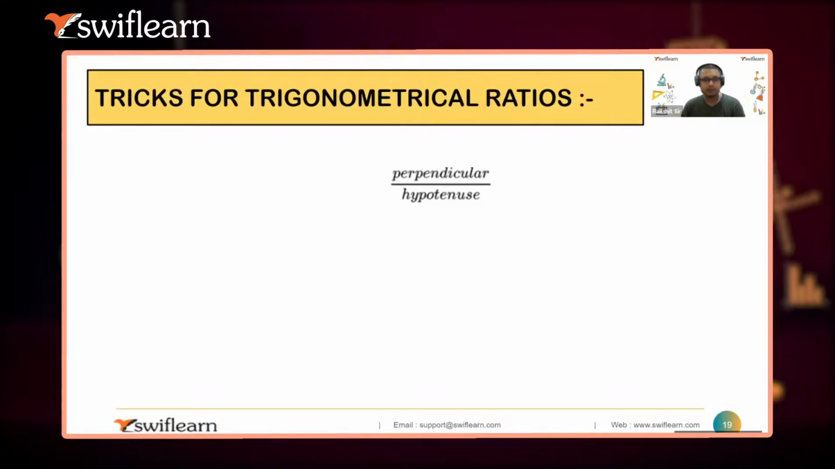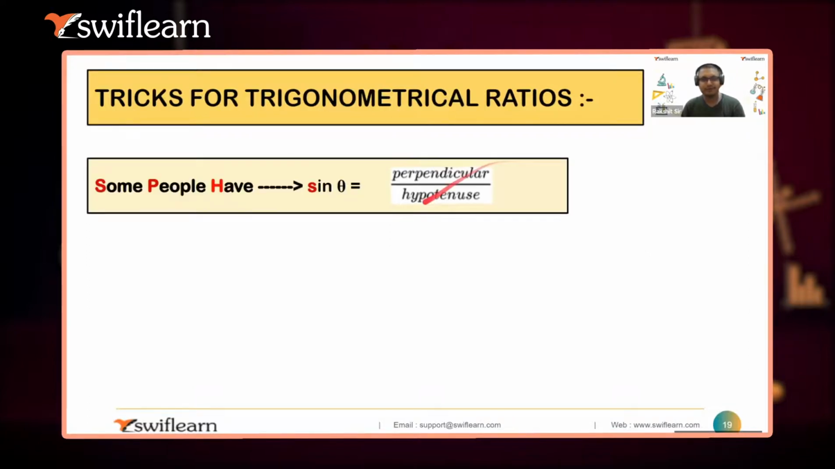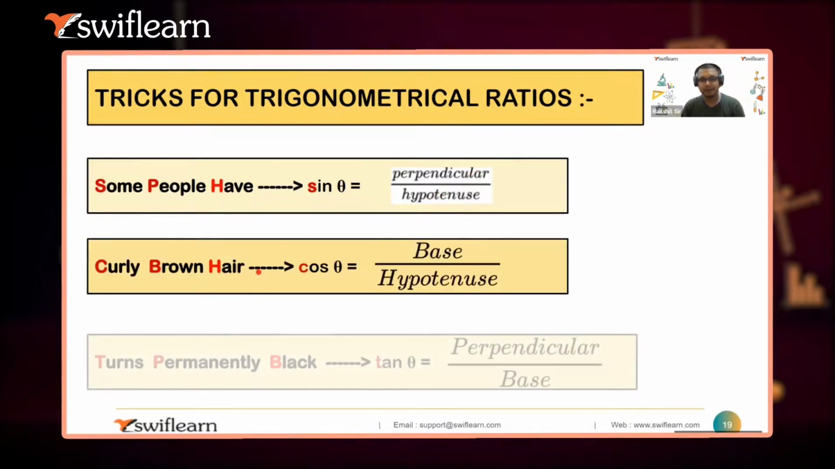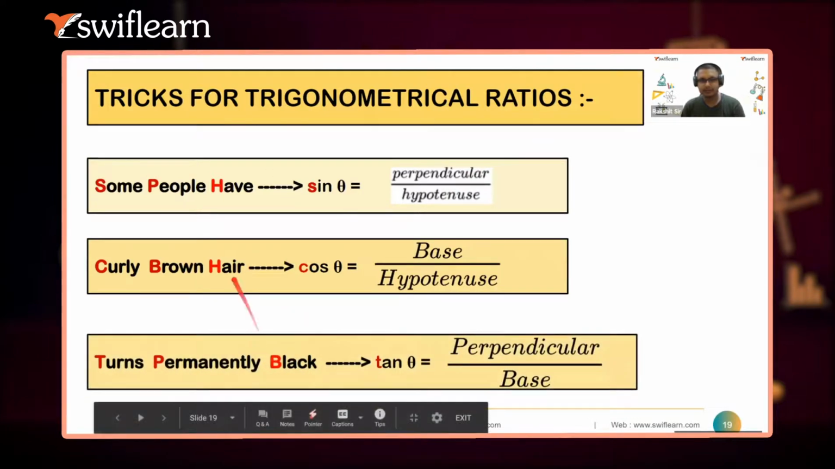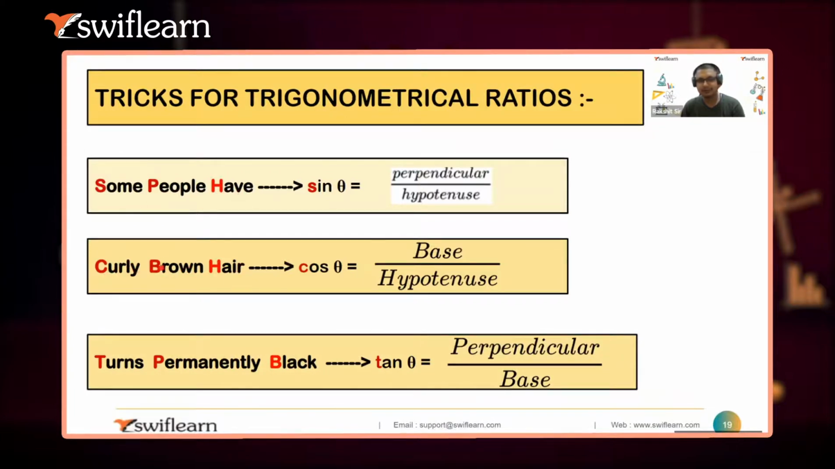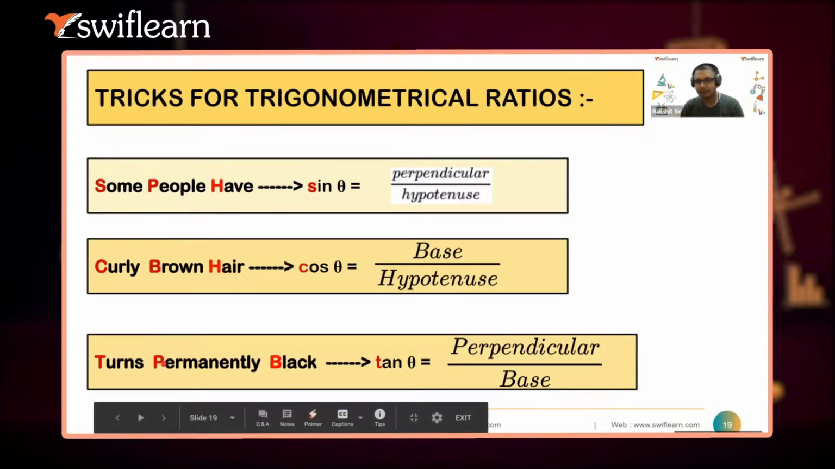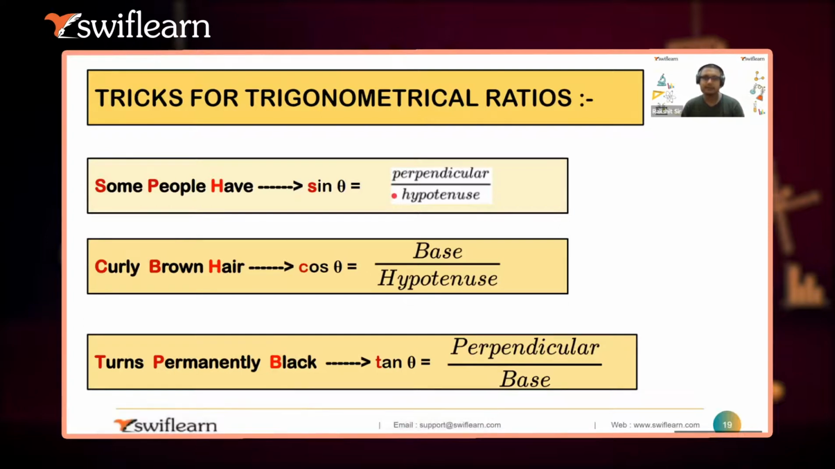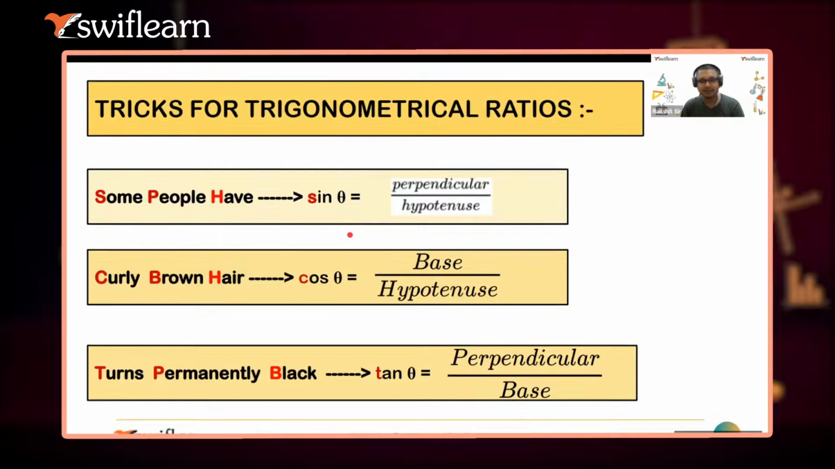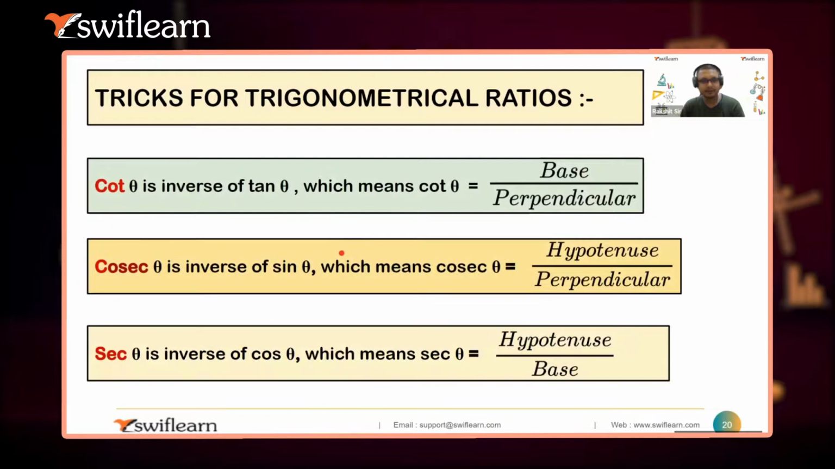Okay. So there are some tricks for your easy understanding and learning, in case you forget. Some people have curly brown hair turns permanent black. So sine is P upon H, cos is B upon H, and tan is P upon B. Have curly brown hair turns permanently black. When you practice these questions, you will become familiar with these things. For initial levels, you guys can follow these. Is it clear? All of these trigonometric ratios.